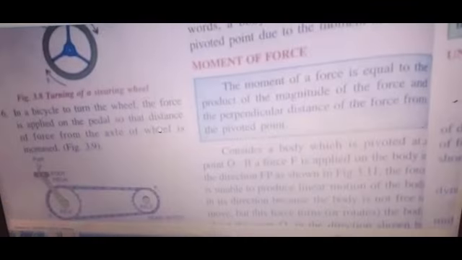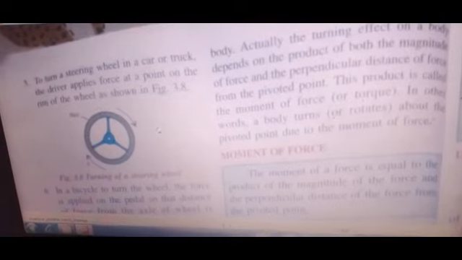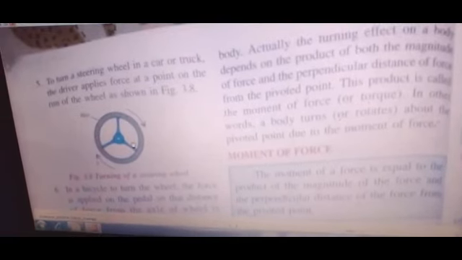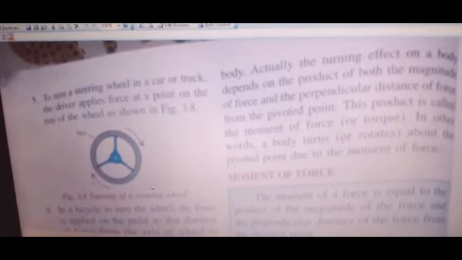Yes, this point. We are talking about this point. To turn a steering wheel in a car or truck, the driver applies force at a point on the rim of the wheel as shown in this figure. Okay.